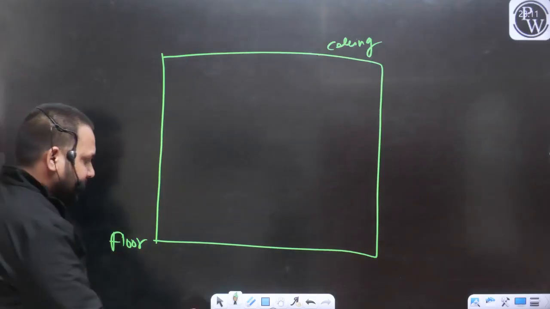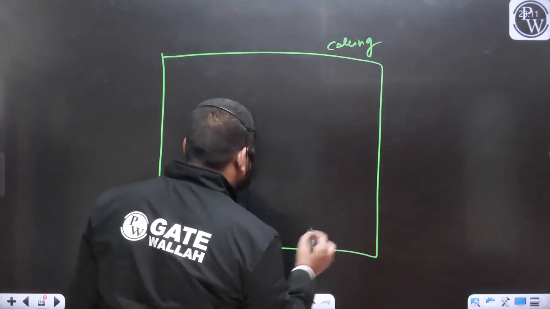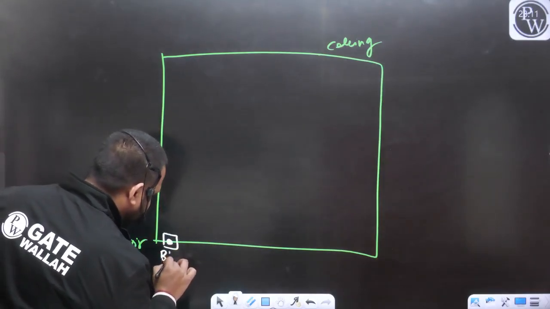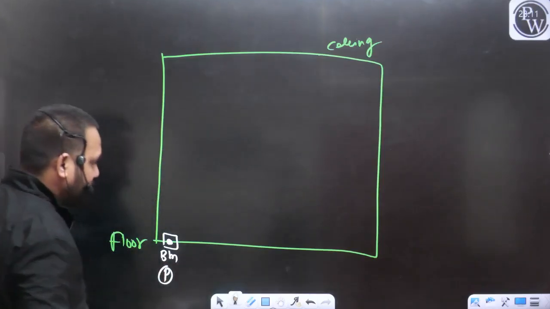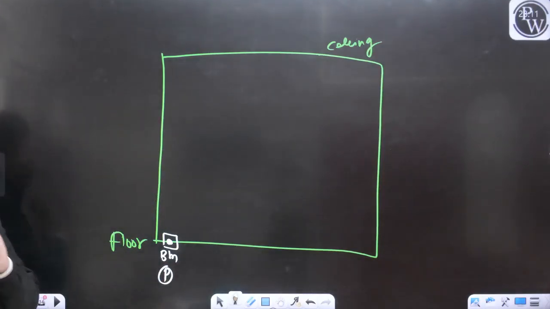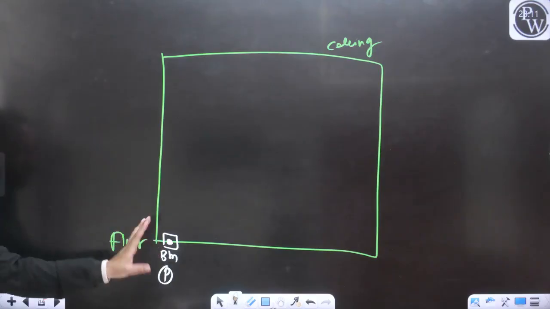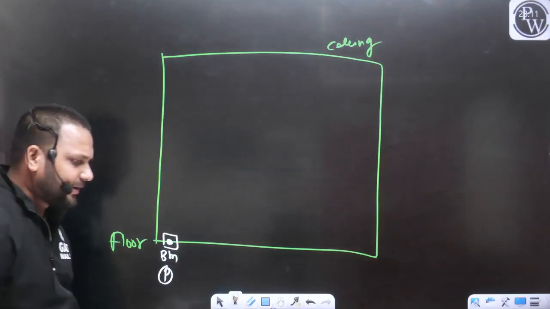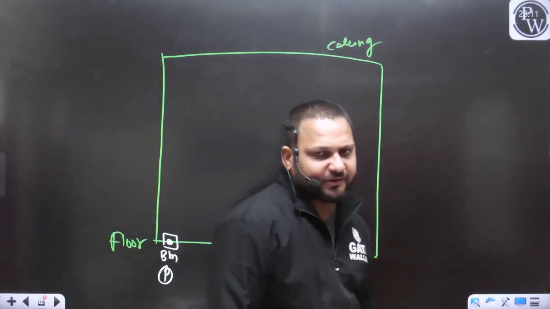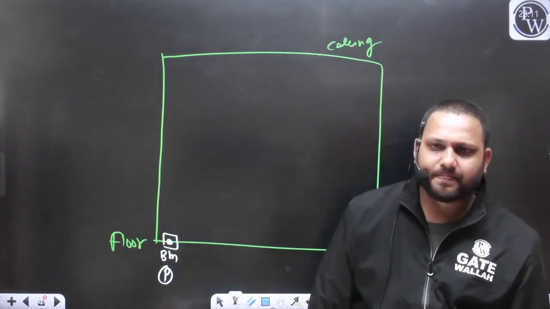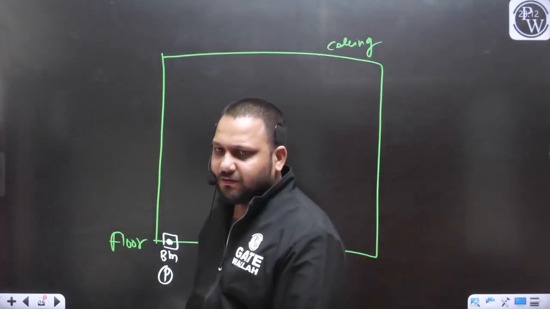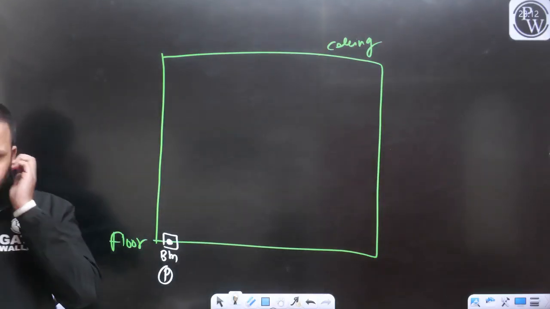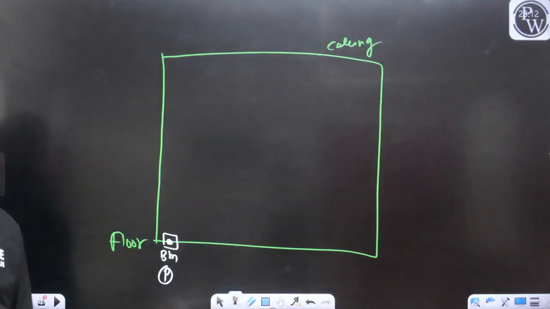Obviously, if we are talking about the leveling work, there must be a point which has a known RL. So let's say this is the benchmark, or you can say this is the point P, on the floor. That means we know the position of this point from the mean sea level, yes or no? That we have discussed in detail.